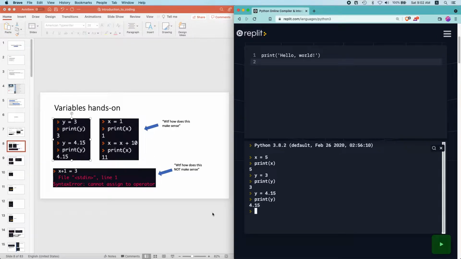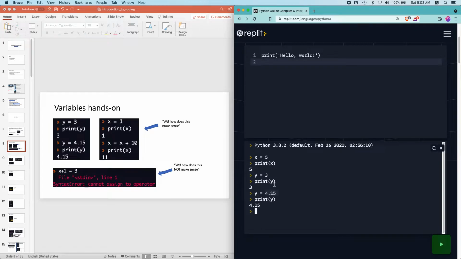And what this first example illustrates is that variables are containers of information, and what they store can be replaced by code. So in the first 2 lines I wrote y equals to 3 and print y. Currently the variable y stores the value 3. But after that, when I write y equals to 4.15, the new value 4.15 replaces whatever value was in y.